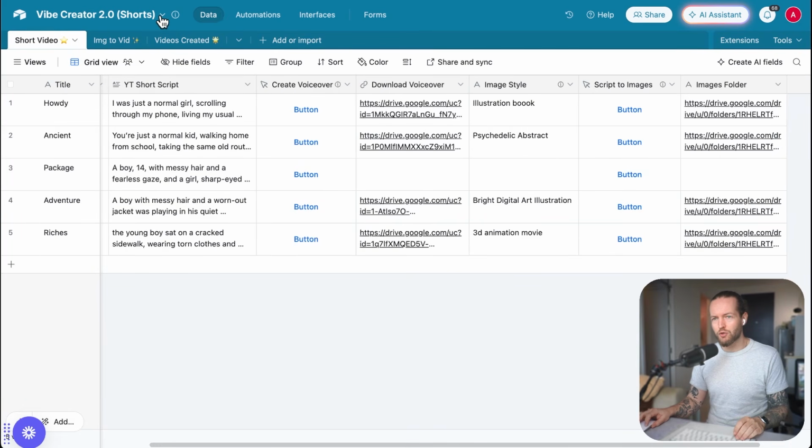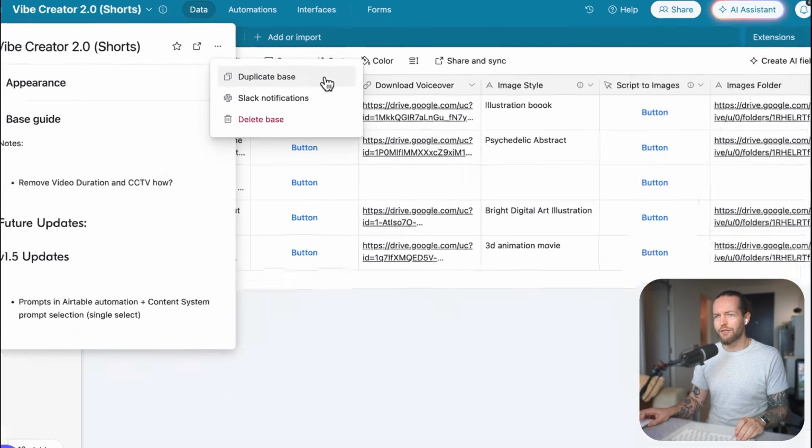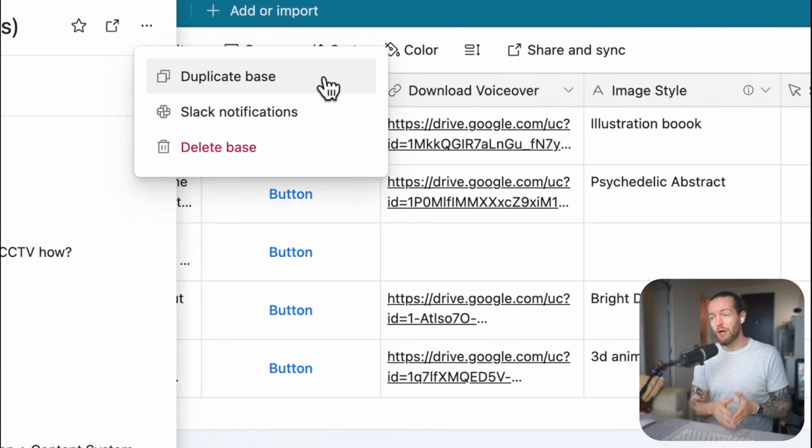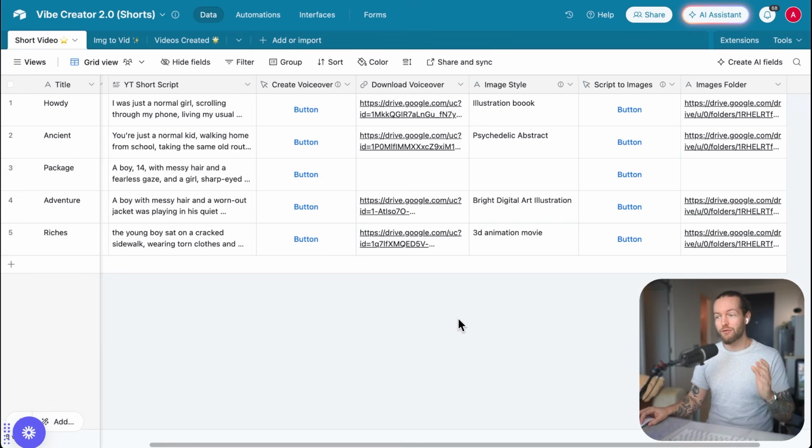Then just click on this drop-down menu in the top, click on the 3 dots, click on the duplicate base. And it's very important that you change the name of it. So use your name so it sounds like Vibe Creator 2.0, Bob, if your name is Bob. And just like that, you have duplicated the entire work hub, the AI machine, if you will.